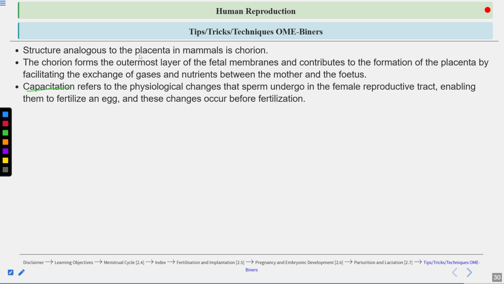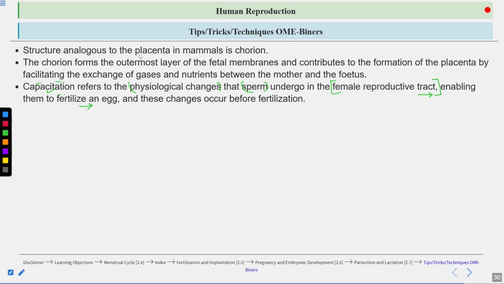Then there is a term capacitation. Remember, this is very important. So what does capacitation mean? Capacitation refers to physiological changes that sperm undergo in the female reproductive tract. So capacitation occurs in the female reproductive tract. There are physiological changes in the sperms, and due to these physiological changes, now the sperm can fertilize the egg.